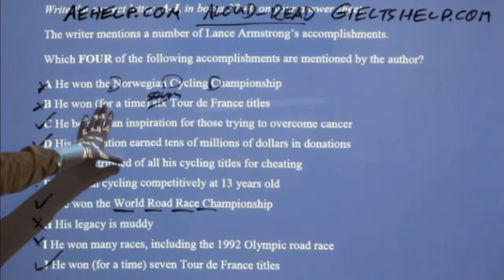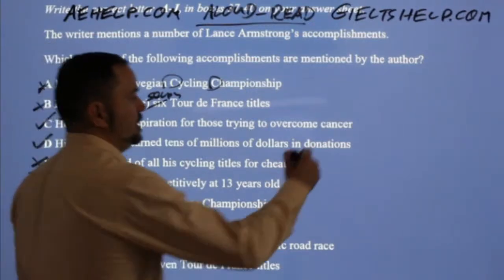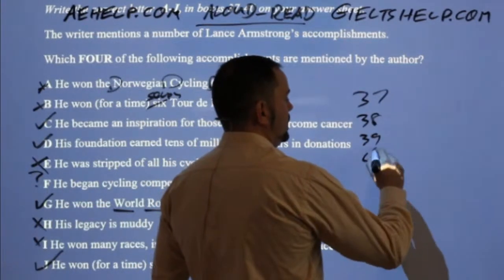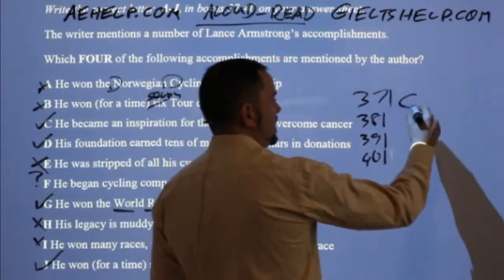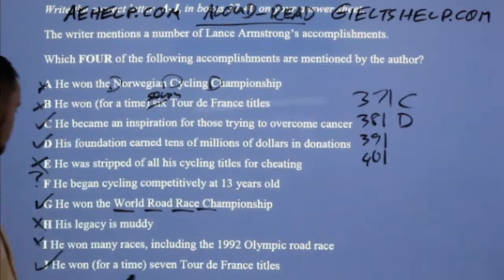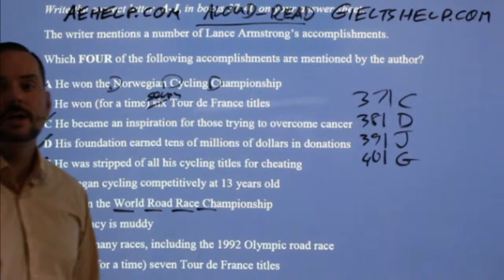This is the last question of section 3. It's going to be challenging, okay? All right, and those are the answers, C, D, G, and J. All right, so in your answer sheet for 37, 38, 39, 40, it doesn't matter the order that you put them in. You just have to have the correct letters. Okay? And you'll get them right.